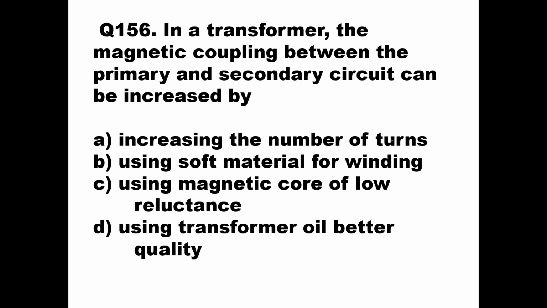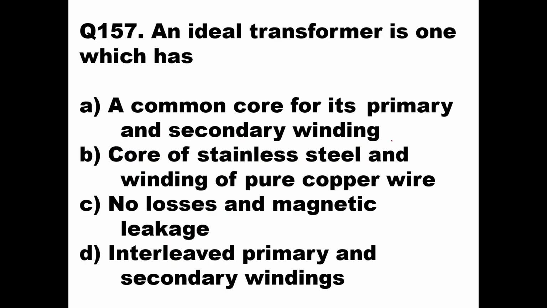So out of these four reasons, the option C, that is using magnetic core of low reluctance, that is low opposition, then only the magnetic coupling between primary and secondary can be increased. So magnetic core of low opposition, low reluctance. So option C is the right answer here. Using magnetic core of low reluctance, we can increase the magnetic coupling between primary and secondary circuits. Then we'll go to the next question.